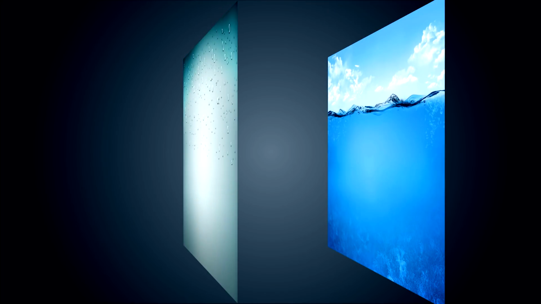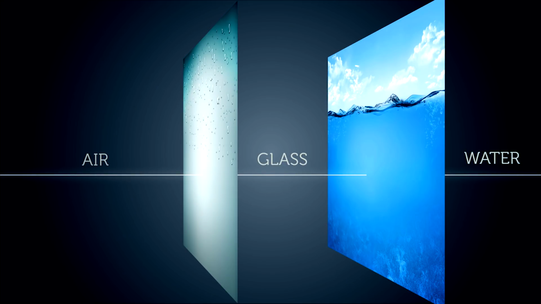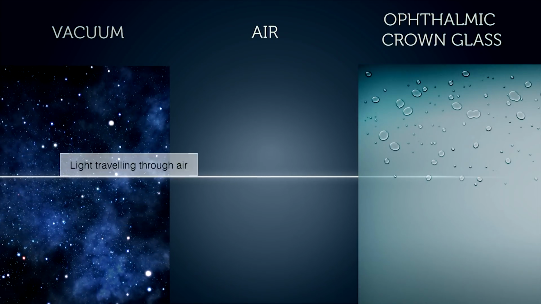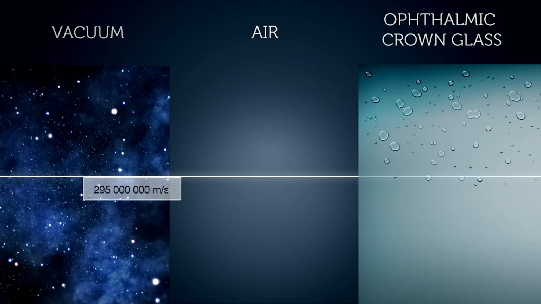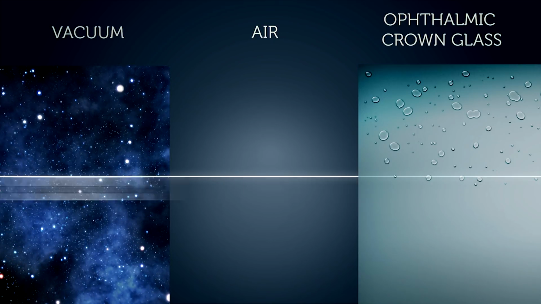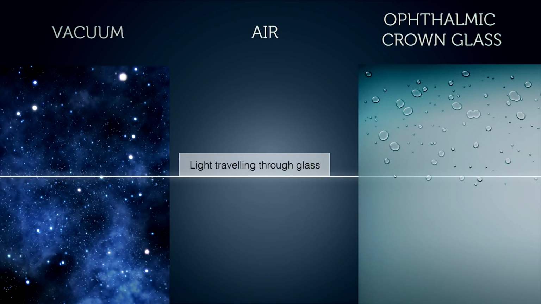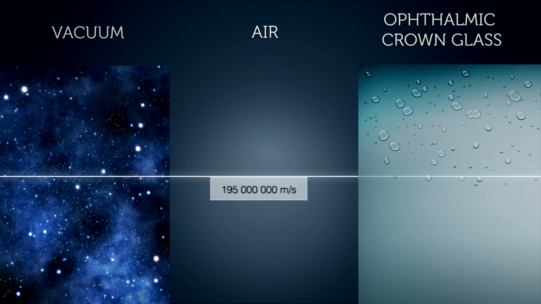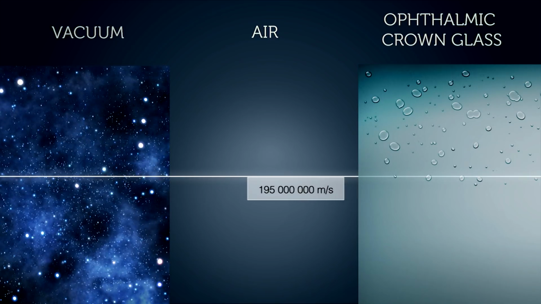For instance, as light enters a denser medium, such as air, glass, or water, then these higher density materials will slow it down. For example, light travelling through air has an approximate speed of 295 million meters per second. Light entering ophthalmic crown glass is slowed down to approximately 195 million meters per second.